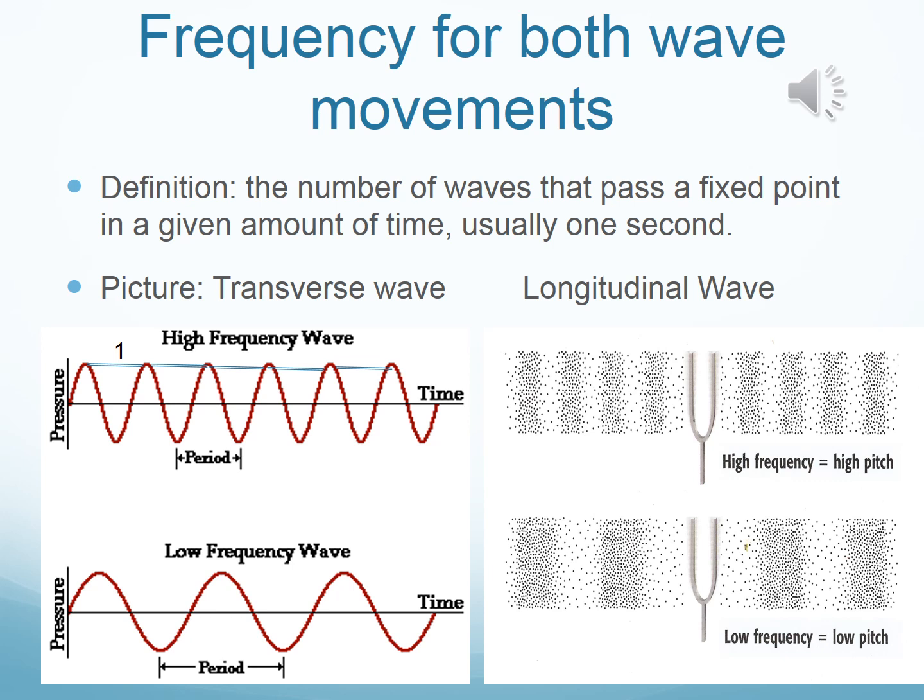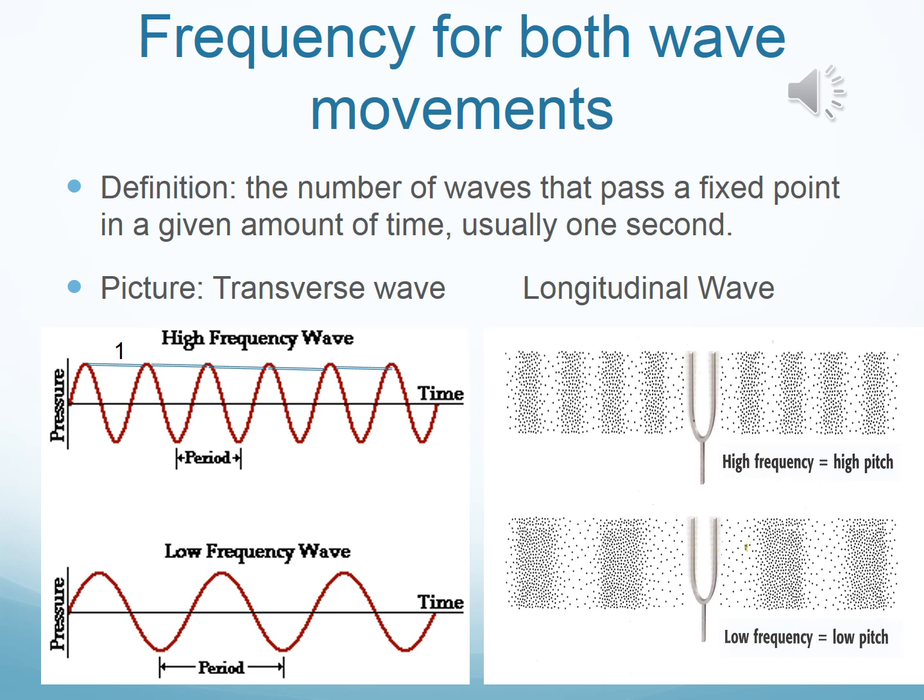So let's try to figure out what is the frequency for the two waves that we have. Let's start with the transverse wave. We have one of high frequency and one with low frequency. If we're looking at the number of waves, we actually have to count the wavelengths. So let's take a look at the first one. High frequency, 1, 2, 3, 4, 5 wavelengths.